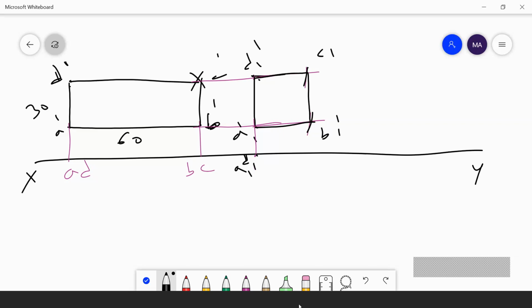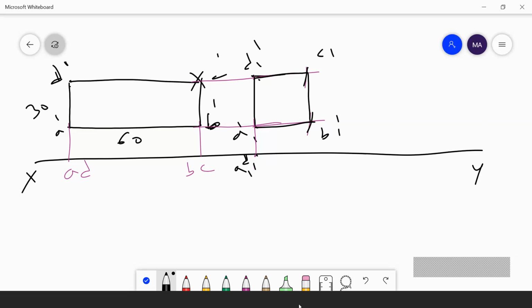Is it clear? In the previous problem, he has given the first inclination. From there you projected upward and rightward, and you got a square here. But in this problem, he has given the front view dimension as a 30 mm square. From there you are projecting backwards, going in the reverse manner, so that you can get this inclination and this top view. You will get A1, D1, B1, C1.